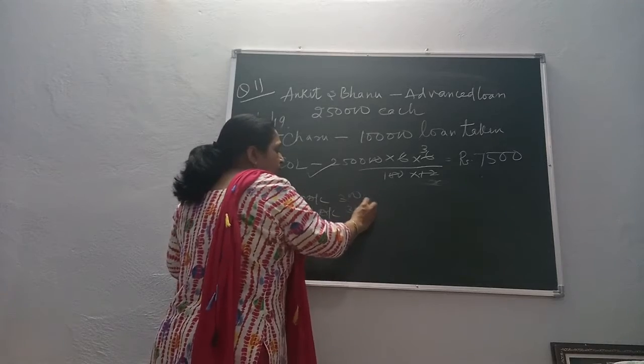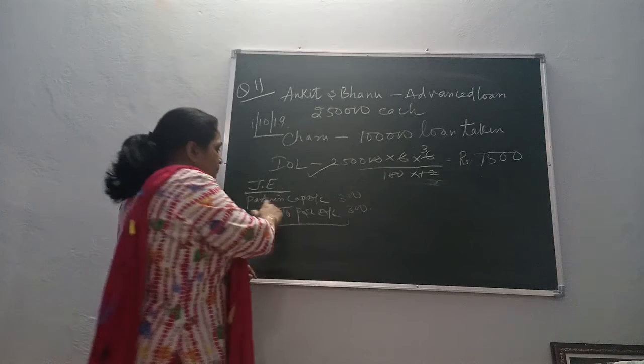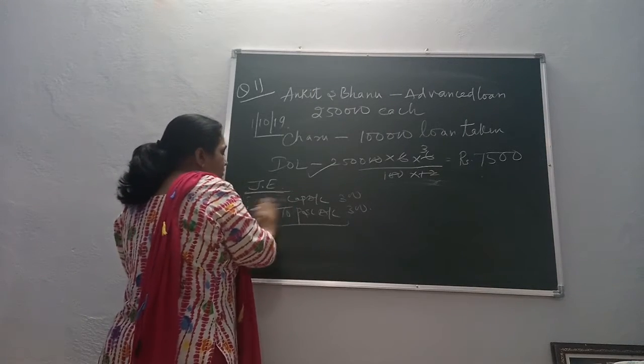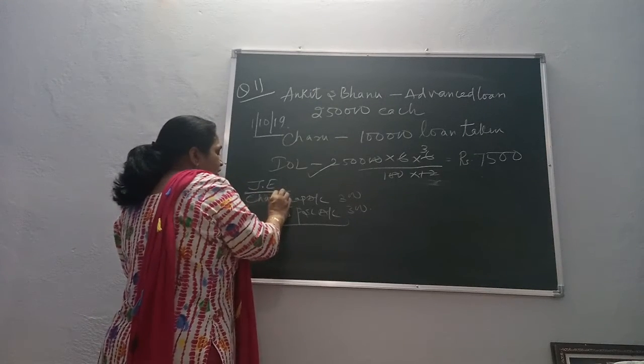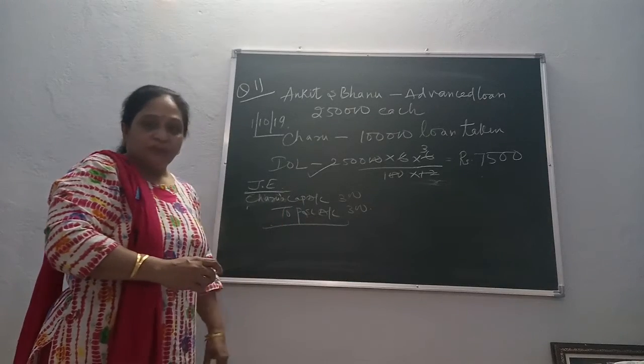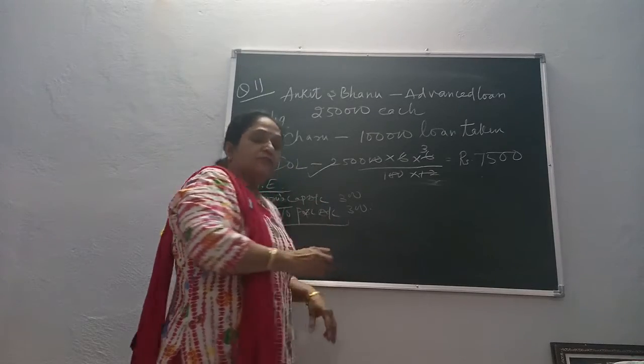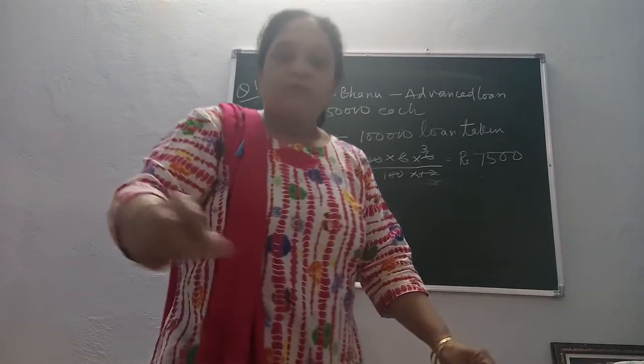So 300 will be received from the partner Charu. Here, partners' capital account. Who is the partner? You can write the name. Charu's capital account debit to P&L account, because it is an interest received. It's an income. So here we complete this question.